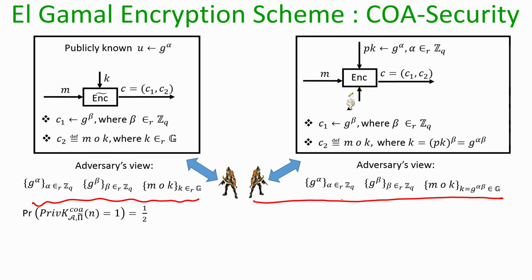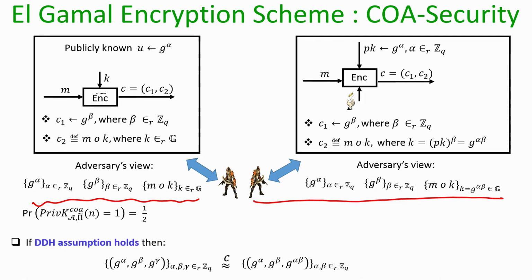It knows the value of g to the power alpha, where alpha is unknown and uniformly random from the set ZQ. It knows the value of g to the power beta, where beta is uniformly random from the set ZQ, and it knows the masking of the message with a Diffie-Hellman key, where the Diffie-Hellman key is nothing but g to the power alpha beta, and it belongs to the underlying group.